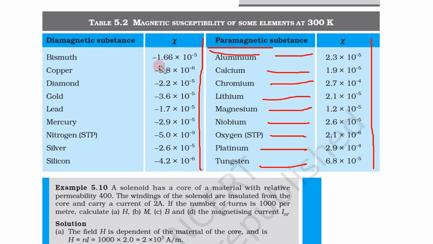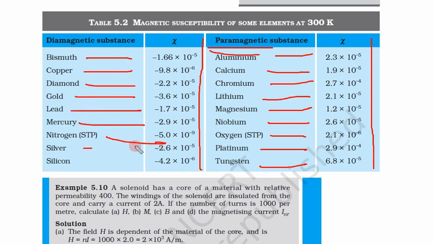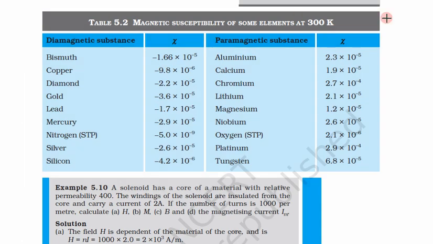Now if we see chi is negative, like bismuth, copper, diamond, gold, lead, mercury, nitrogen, silver and silicon. For all of them chi is negative. So what is the meaning of chi negative?